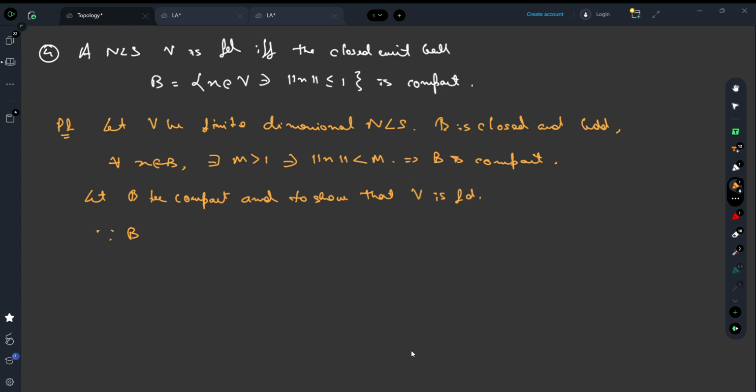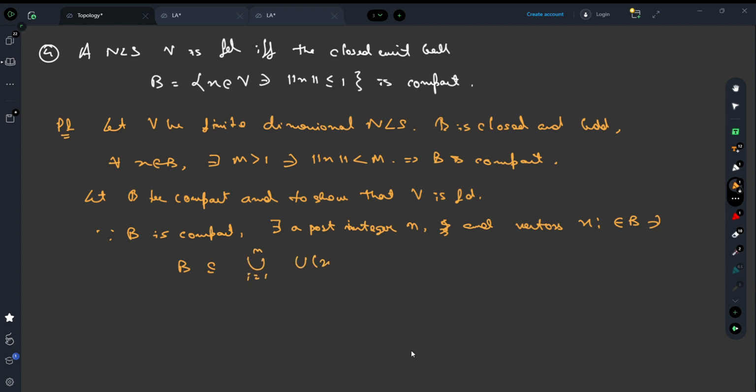So since B is compact, there exists a positive integer n and vectors x_i in B such that B is contained in the union of the open balls centered at x_i with radius 1 by 2.